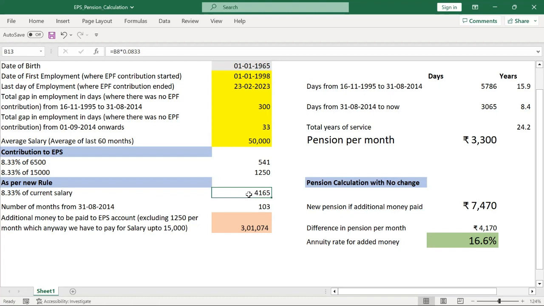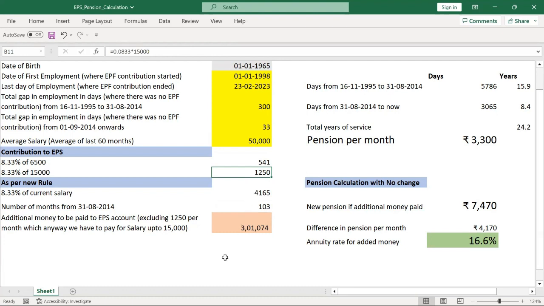So if I switch it today, then the number of months from today to 31/8/2014, because this is when the change happened, is a very simple calculation: the days divided by 30. Days between today, or whatever date I'm entering here, and 31st August 2014, just divided by 30. So for this many months, I was supposed to contribute 4,165, but I contributed only 1,250. Okay. So now what is the difference?